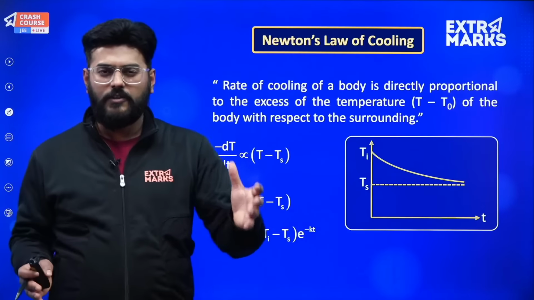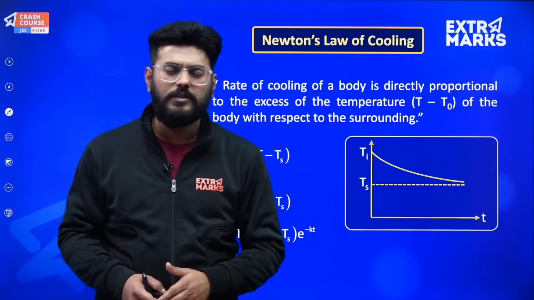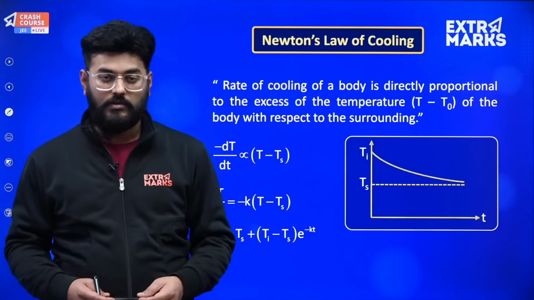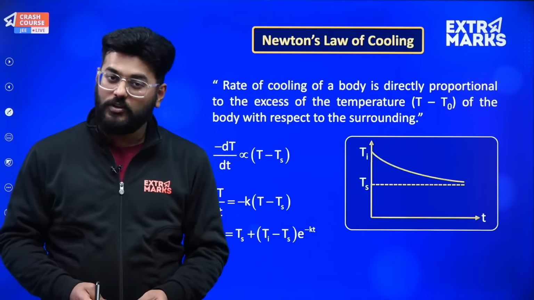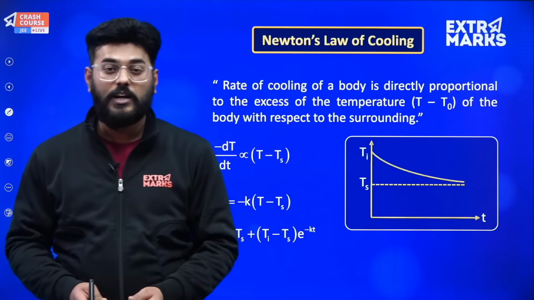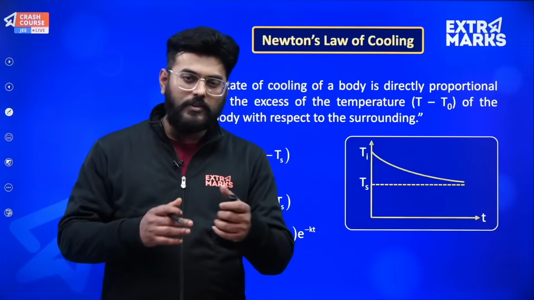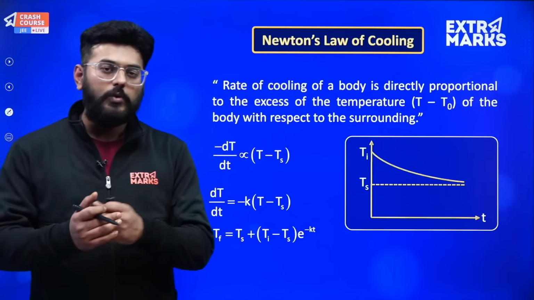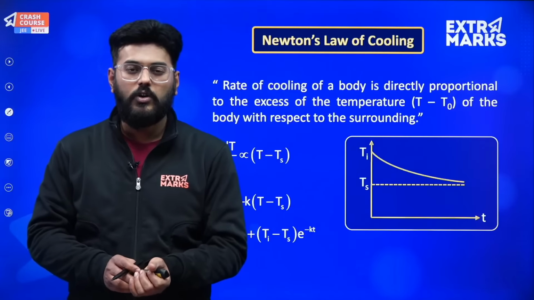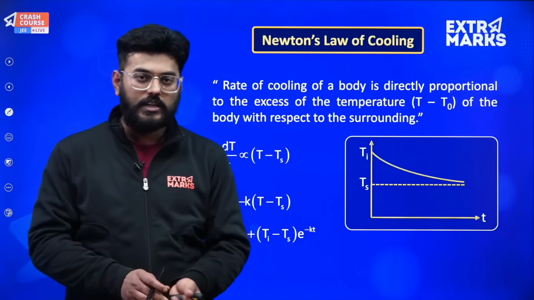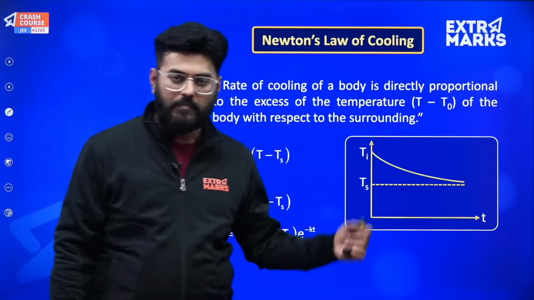But in a range of 40, 50, most of you must have done so many experiments in school. Presently, during the past 2 years, many of you must not have had the opportunity to actually perform experiments. But there's an experiment about Newton's law of cooling, wherein you need to measure the temperature of a hot body or hot water and plot it on a graph, temperature versus time.